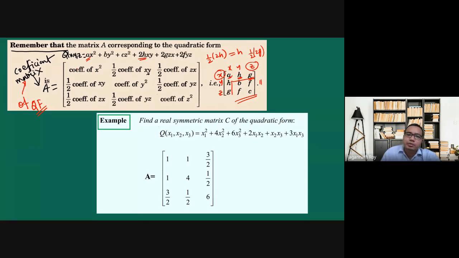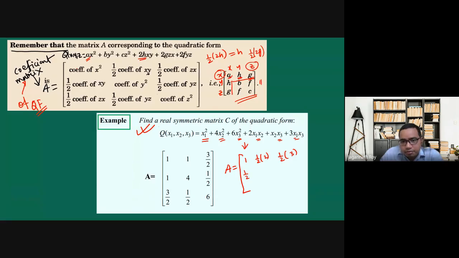Let us take one real matrix. Suppose the quadratic form in 3 variables x1, x2, and x3 is given this way. If you write it according to this formula, then the coefficient matrix will be: the coefficient of x1 square is 1, half of the x1 x2 coefficient, that is 2, half of x1 x3, that is 3.